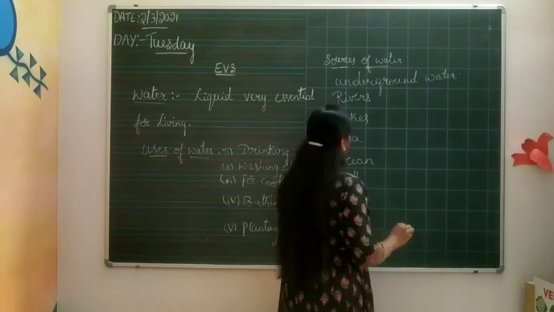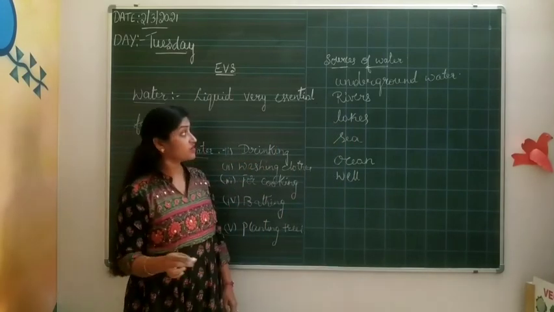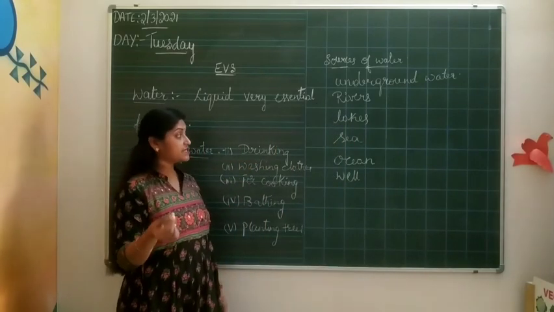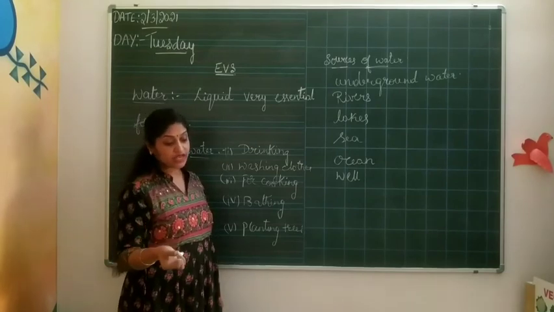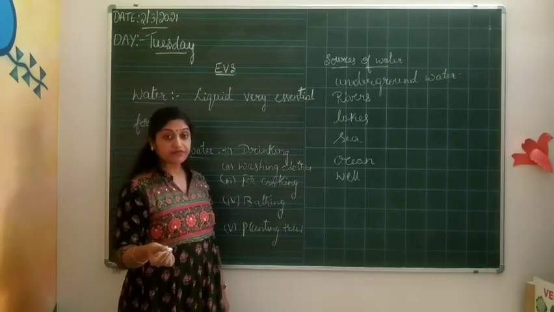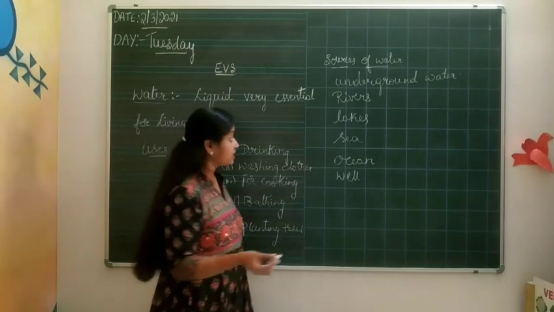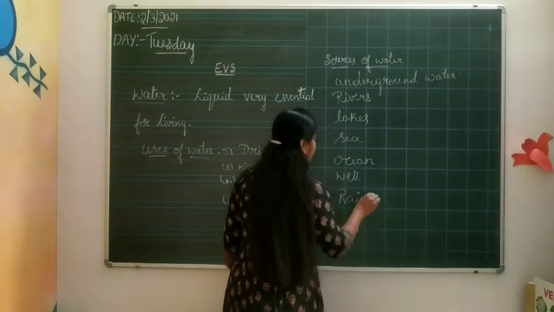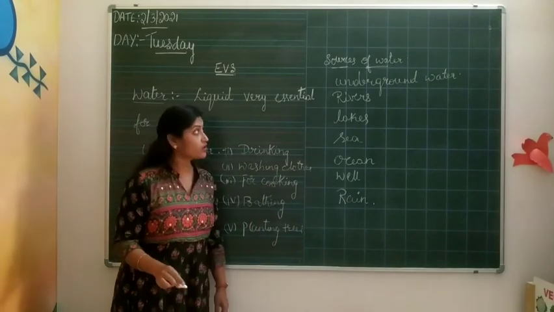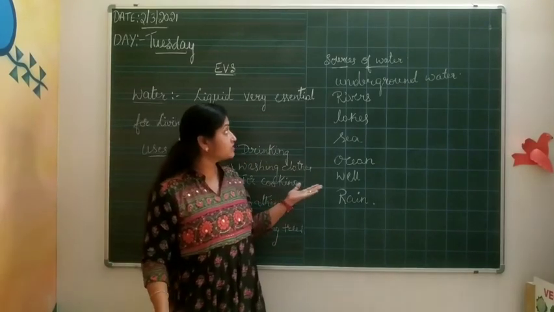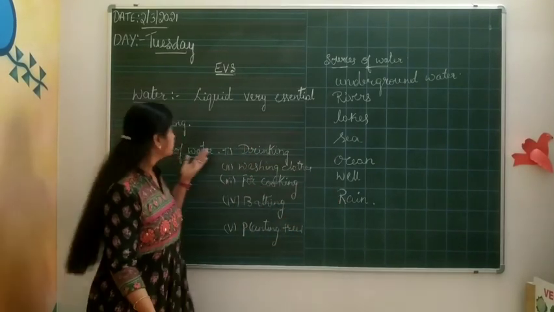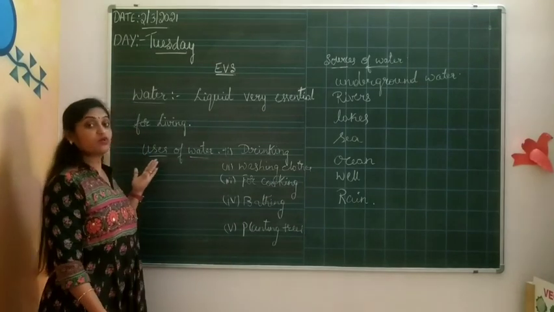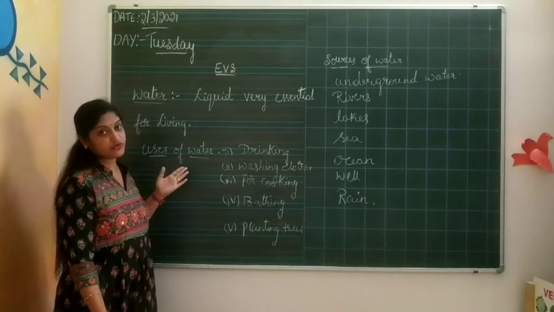The small well is also a source of water. Underground water, rivers, lakes, sea, ocean, well. Then what else? Yes, rain. Rain is also a main source of water. Today we are learning how we get water, what water is, and why it is more useful to us.